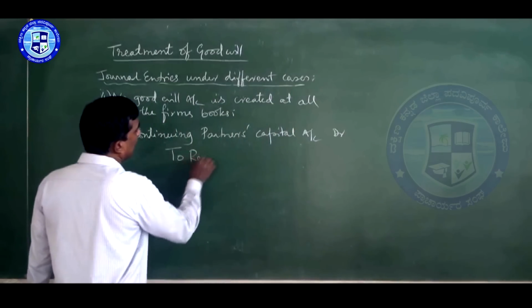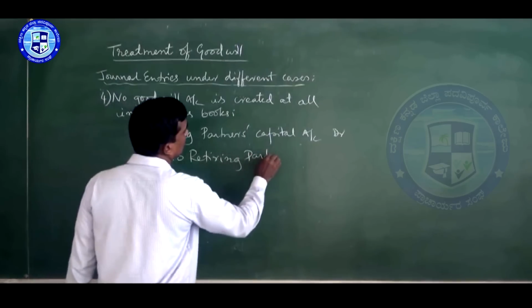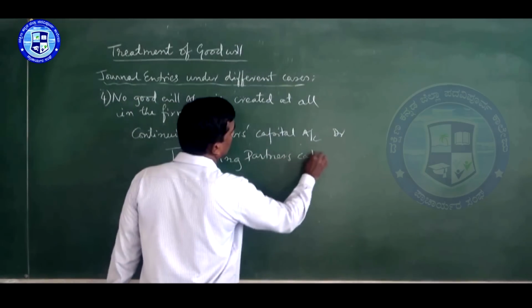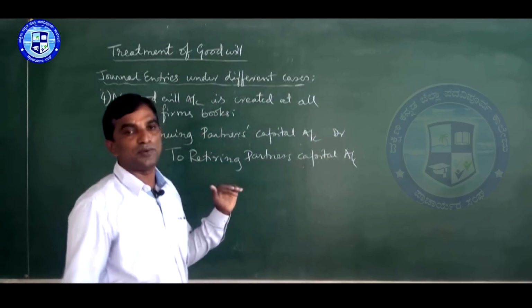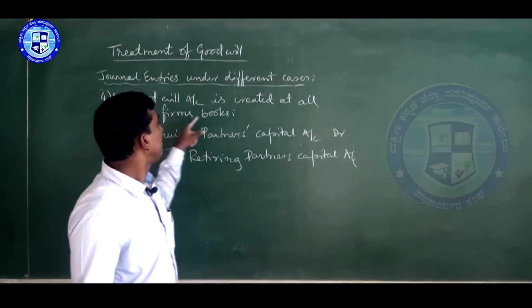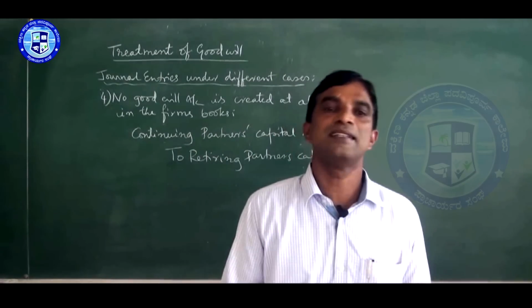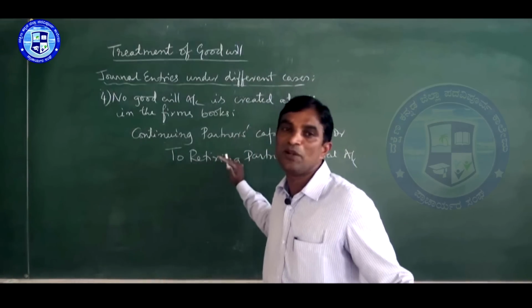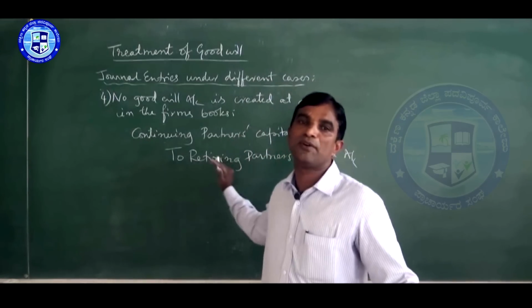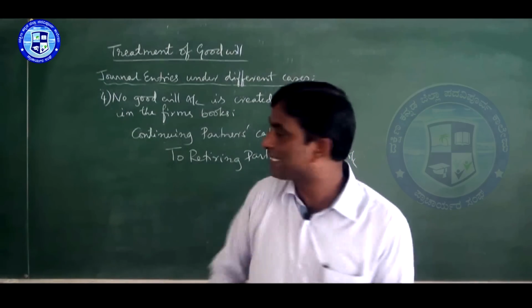To the retiring partner's capital account. Here goodwill will not be shown, since goodwill is not created and cancelled, written off or transferred. So in the fourth method, the goodwill share of the retiring partner is adjusted directly.